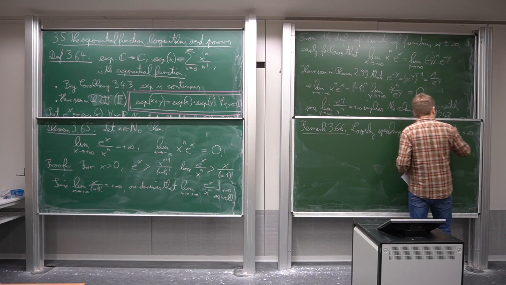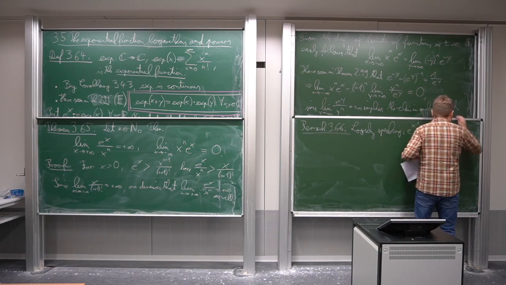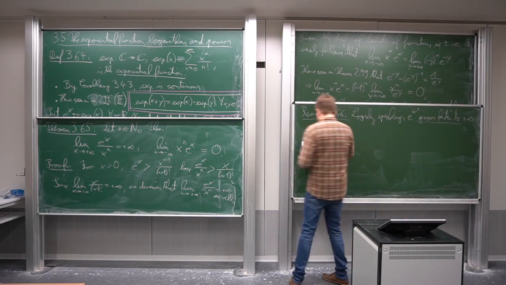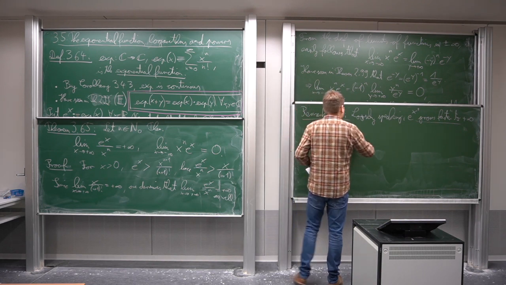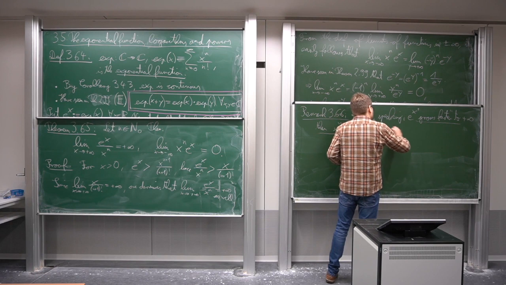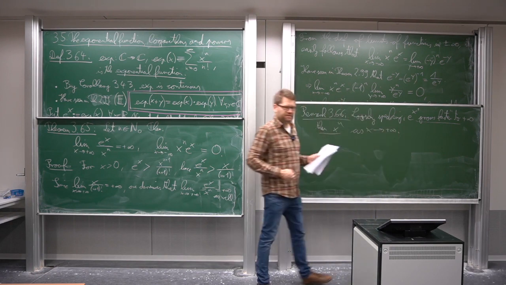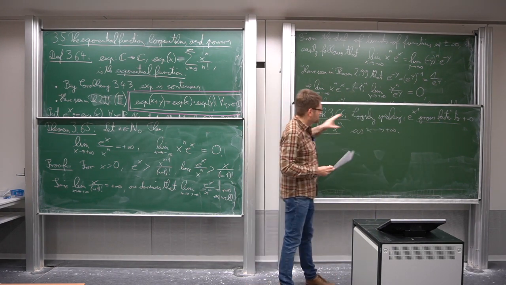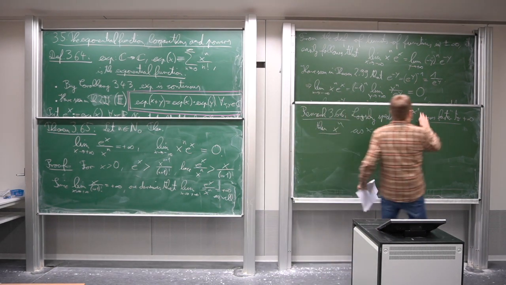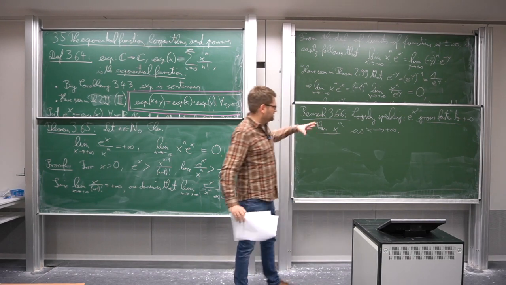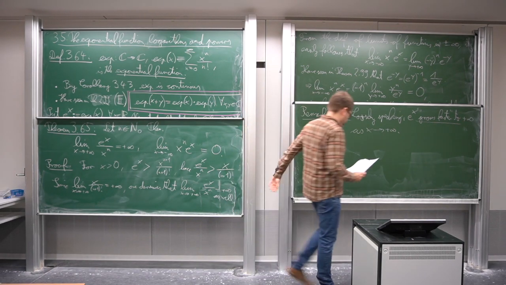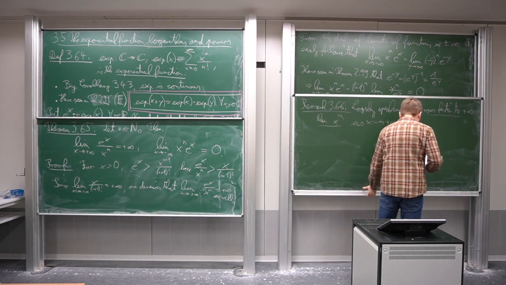So, of course, this is informal: it grows faster to plus infinity than every power x to the n as x goes to plus infinity. So that this exponential function really grows very fast. This is what this said.